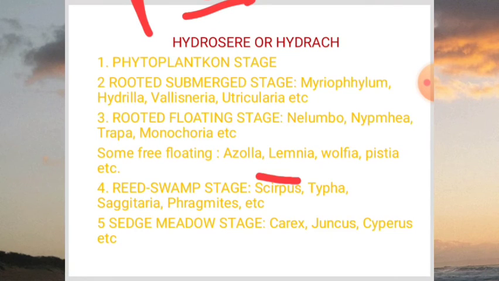The fifth stage is the sedge meadow stage. In this stage, different species of Carex, Juncus and Cyperus emerge and colonize these ponds. These plants form very thick, mat-like vegetation.